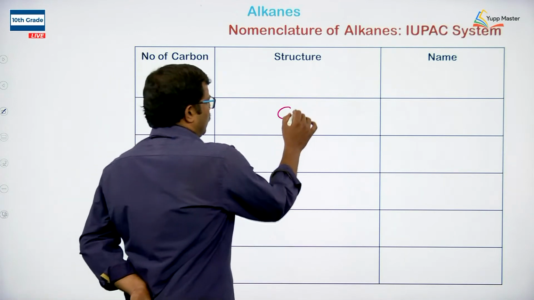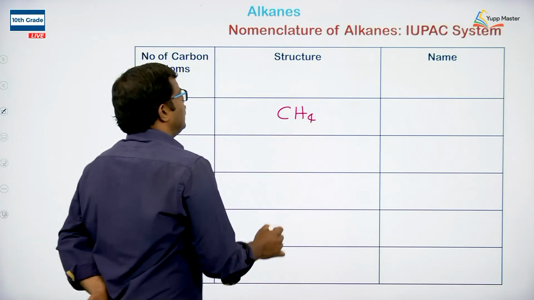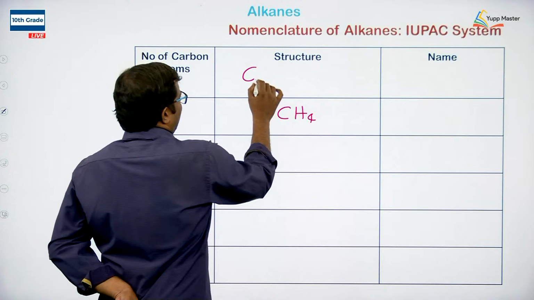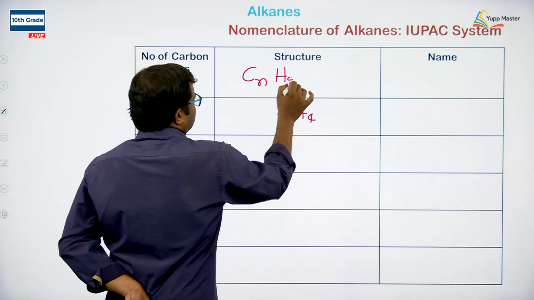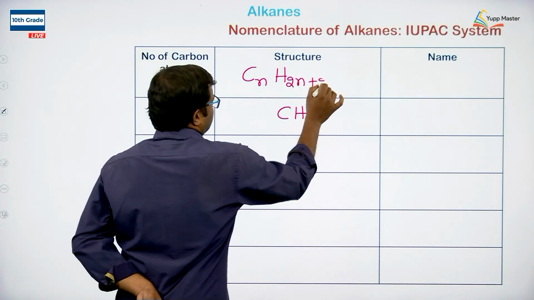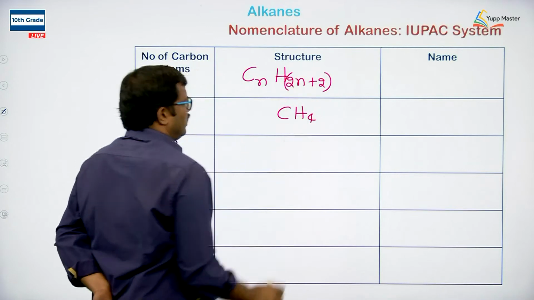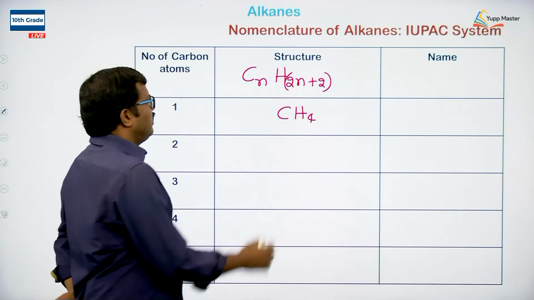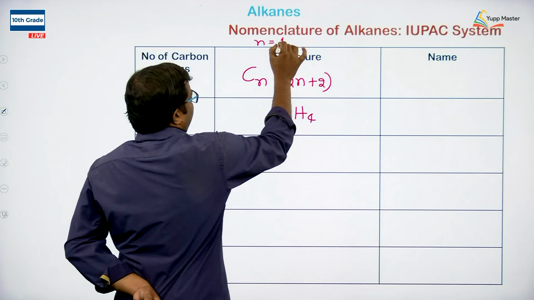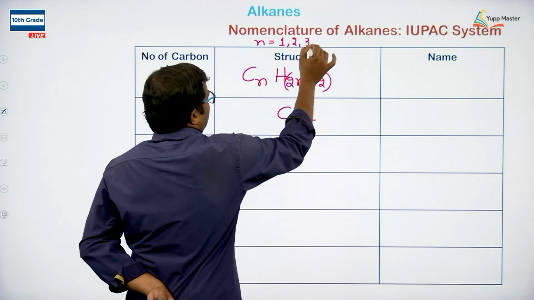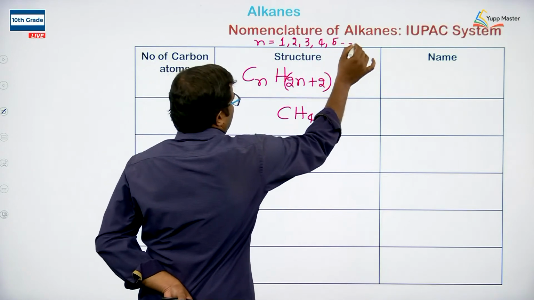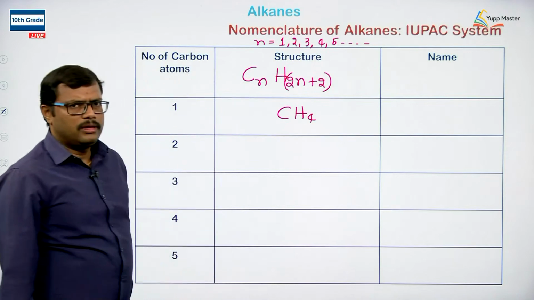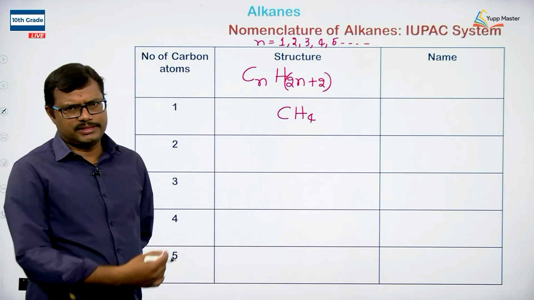So the number of hydrogens will be 4 in this case, and we know the general formula is CnH2n+2. Based on the n value, n can take the value 1, 2, 3, 4, 5, etc.